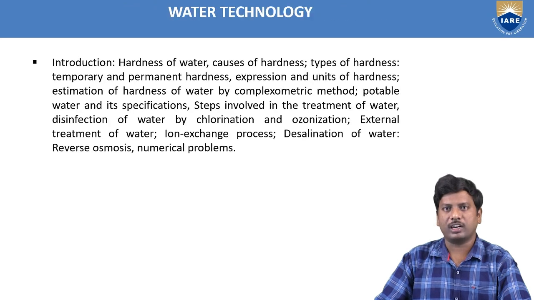Next one, Module 2 Water Technology. It involves introduction, hardness of the water, causes of the hardness, types of the hardness, temporary and permanent hardness, expression and units of the hardness, estimation of hardness of water by complexometric method, potable water and its specifications. Steps involved in the treatment of the water, disinfection of the water by chlorination and ozonization, external treatment of water, ion exchange process, desalination of water, reverse osmosis, and numerical problems.